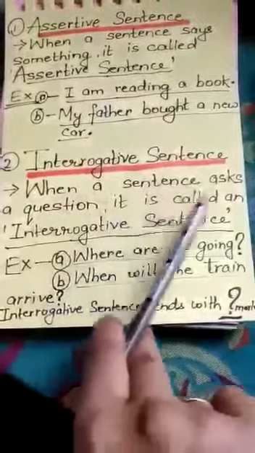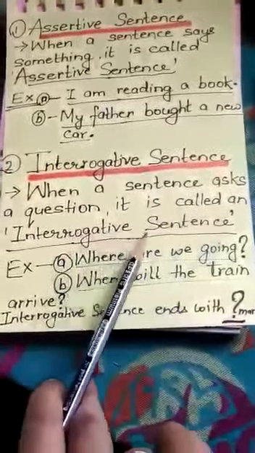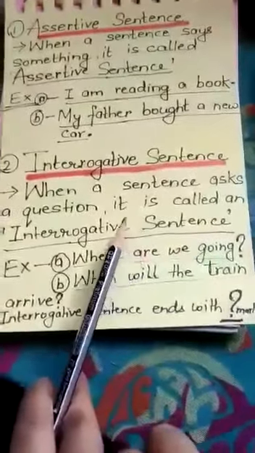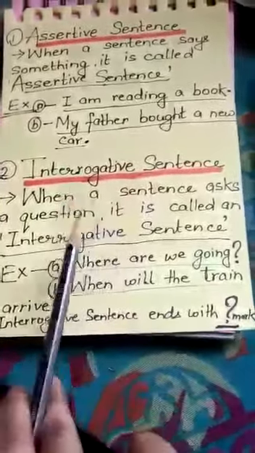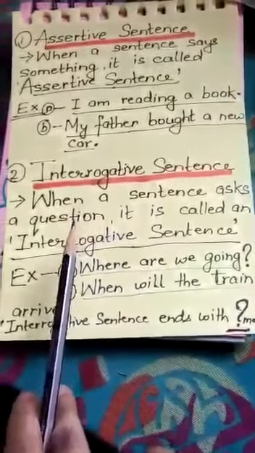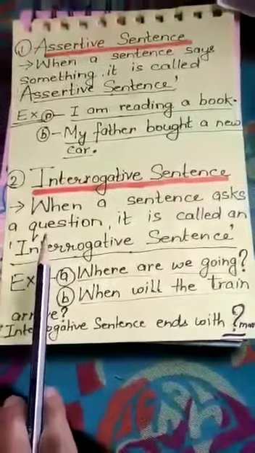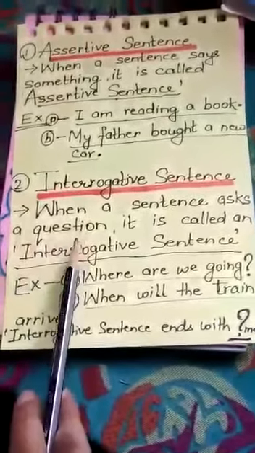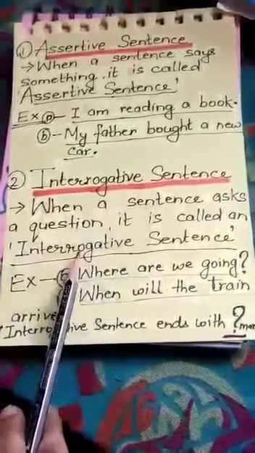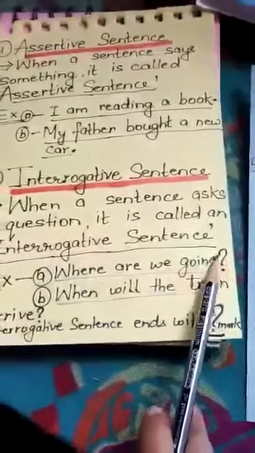When a sentence asks a question, it is called an interrogative sentence. Yes, the other type of sentence is the interrogative sentence, and whenever we ask any question to any person, that type of sentence is called an interrogative sentence. It always carries a question mark.